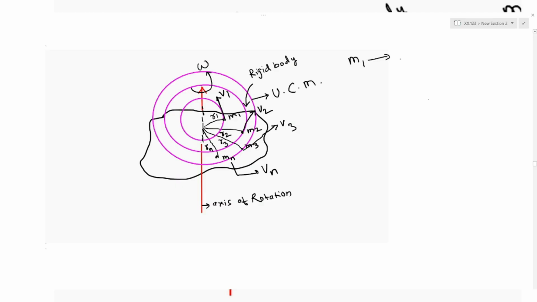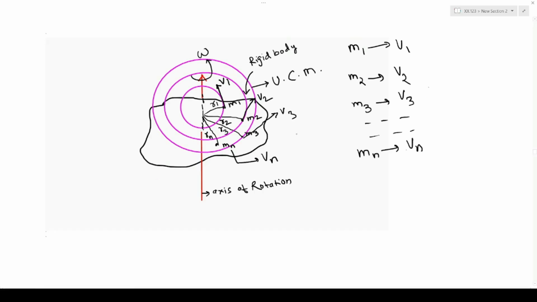Summary: the first particle m1 will have linear velocity v1, the second particle will have linear velocity v2, the third particle will have linear velocity v3, and so on. The nth particle will have the linear velocity vn. And the angular velocity of each particle remains the same.